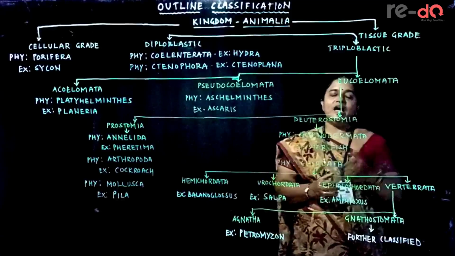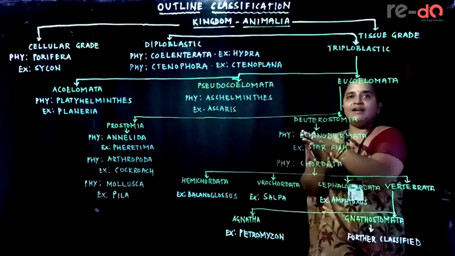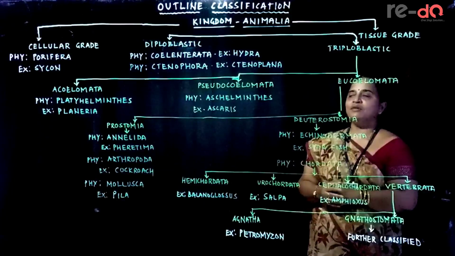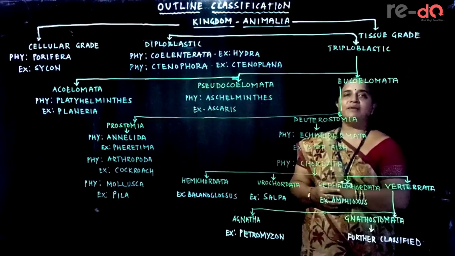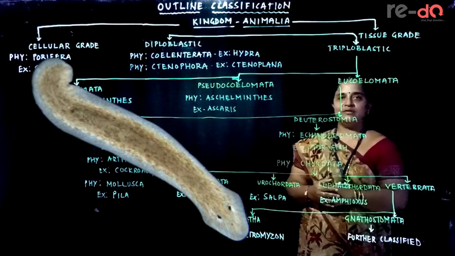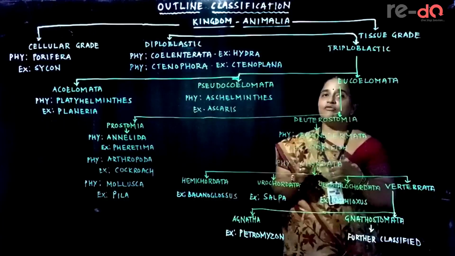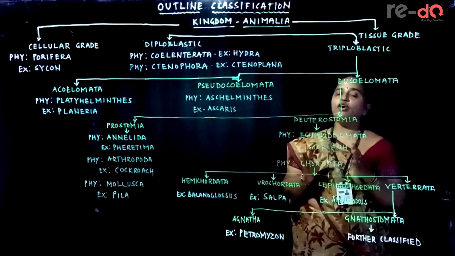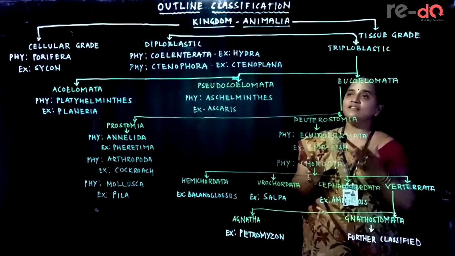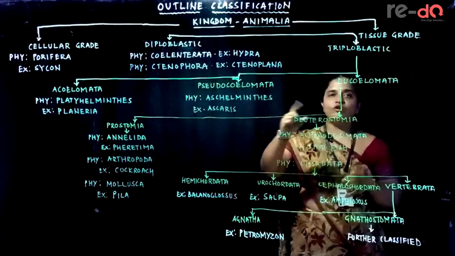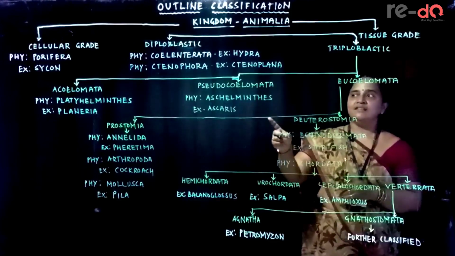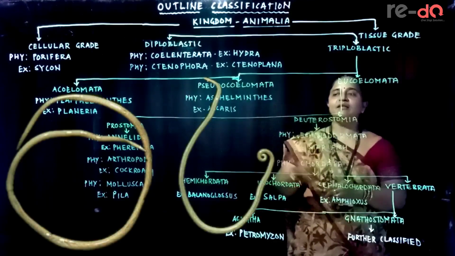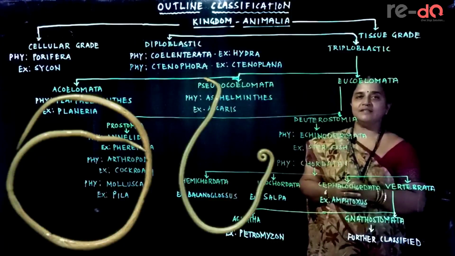In 1 group, they don't have a coelom because the body is flat. All flat-bodied animals belong to phylum Platyhelminthes. Example is Planaria or liver fluke. Animals with a false coelom, where they don't have peritoneum lining the coelom, are called pseudocoelomates and they are unsegmented animals. Example, Ascaris, and the phylum name is Aschelminthes.